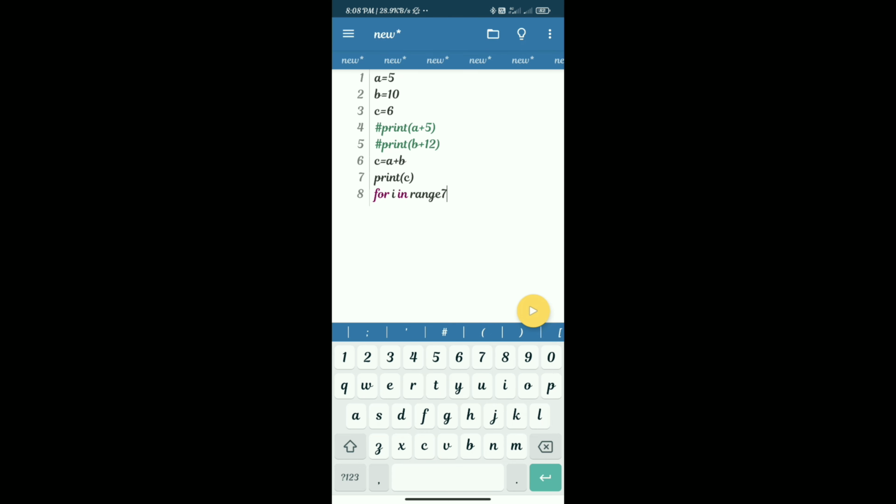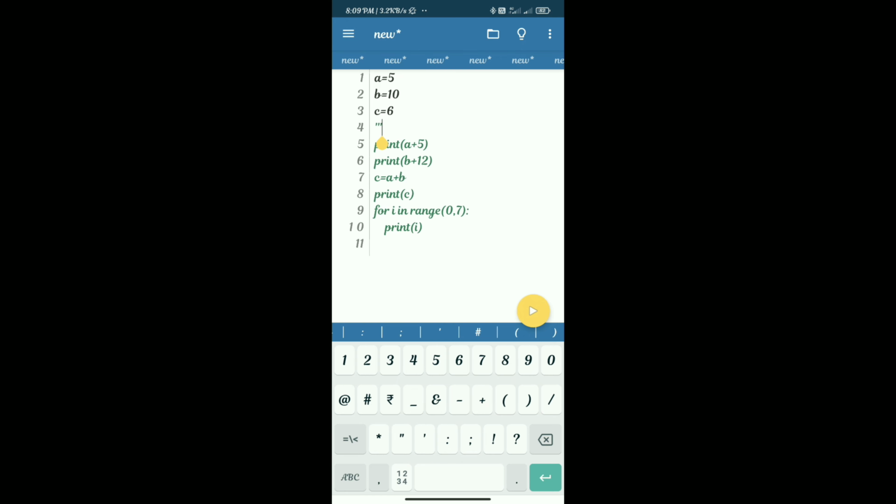Now we add some more lines of code by using a for loop. In Python, we use the hash or pound symbol for single line comments, which skips the execution of one line, and for multi-line comments we use triple quotes, in which multiple lines are skipped without execution.